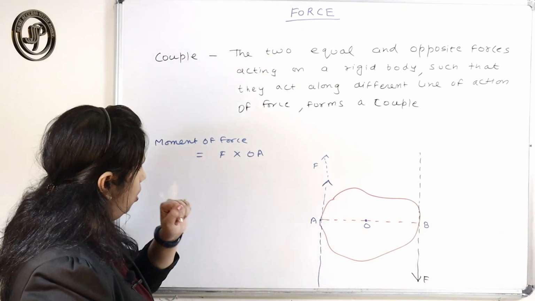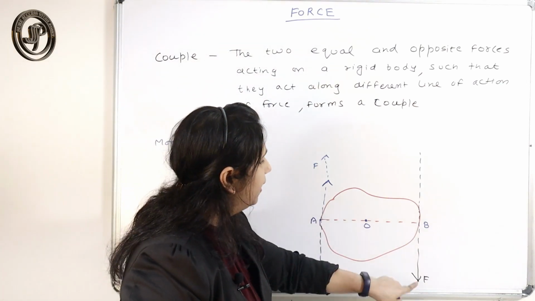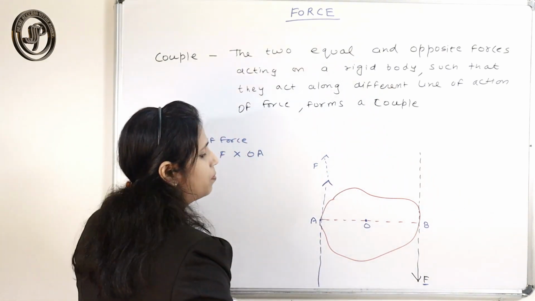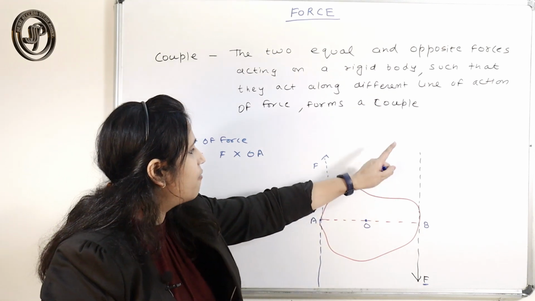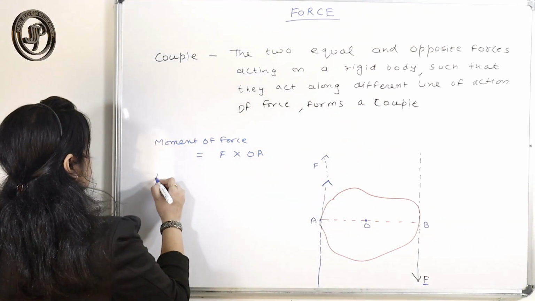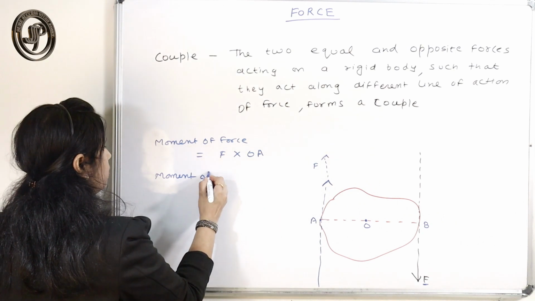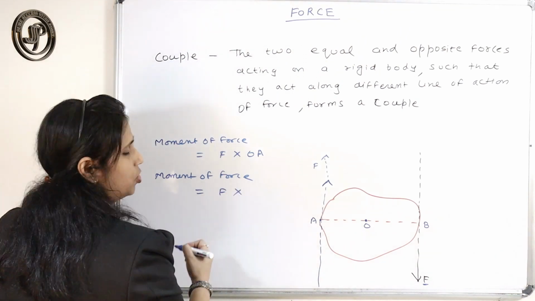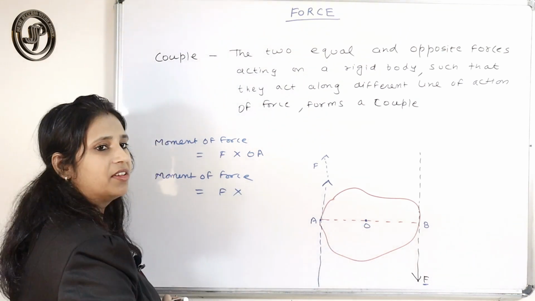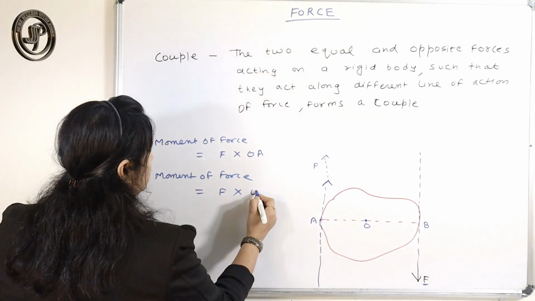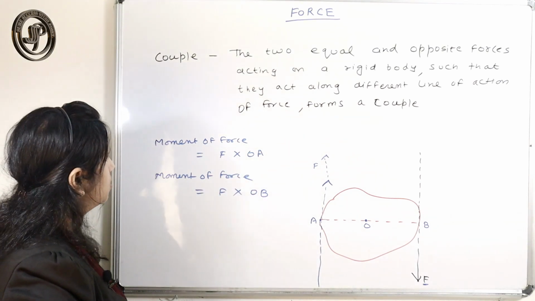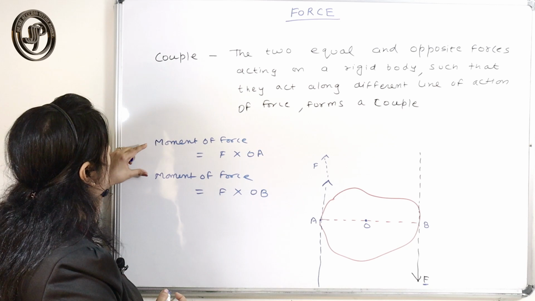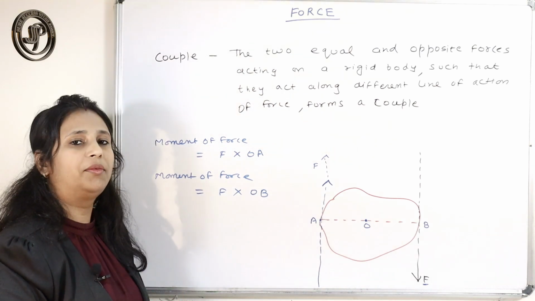Now if you see here, there is another force of the same magnitude but of opposite direction and having a different line of action. If I want the moment of force from here, it is the force into the perpendicular distance from the axis of rotation, that is OB. Now why are we combining them?